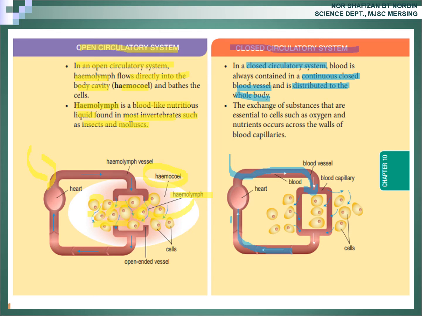The exchange of substances that are essential to cells such as oxygen and nutrient occur across the wall of blood capillary. Okay, exchange of essential nutrient occur across the wall of blood capillary.